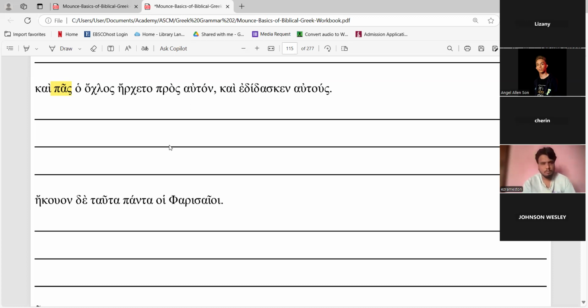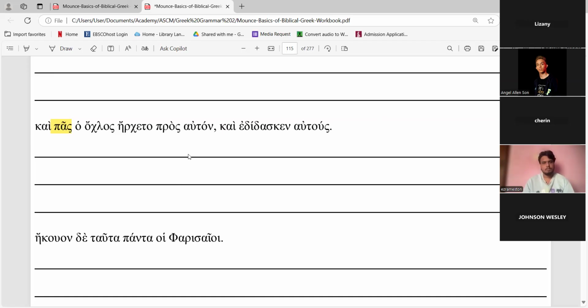And he was edidasken, teaching them. Okay, kai pas o okhlos erketo pros auton, kai edidasken autous. And all the crowd was coming to him, and he was teaching them. Okay, thank you.